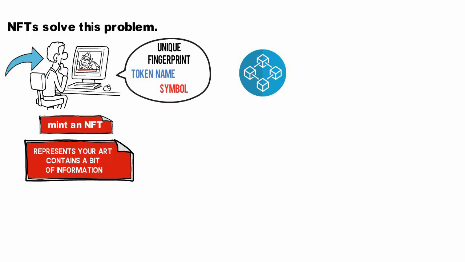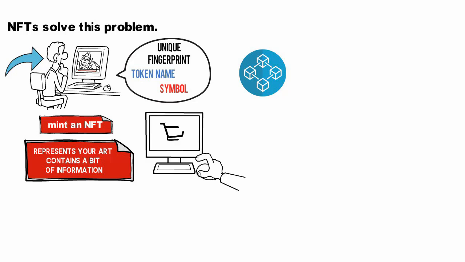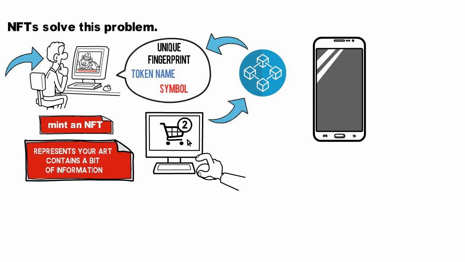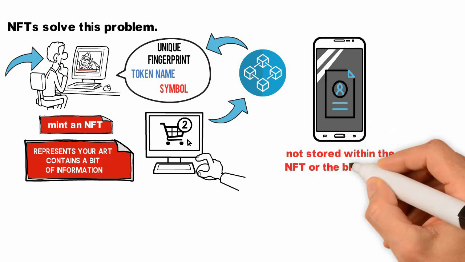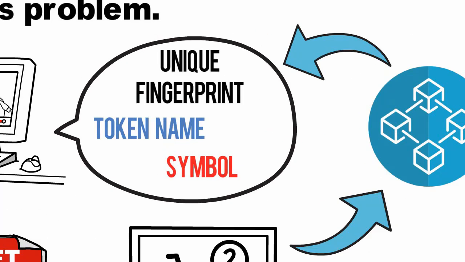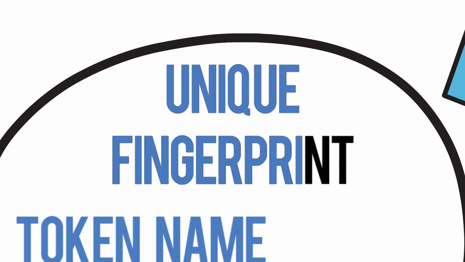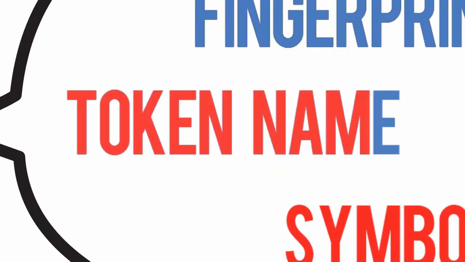Now you can sell the token by creating a transaction on the blockchain. The blockchain makes sure that this information can never be tampered with. It also allows you to track who's the current owner of a token and for how much it has been sold in the past. It's important to note that the artwork itself is not stored within the NFT or the blockchain, only its attributes such as the fingerprint or hash of the file, a token name and symbol, and optionally a link to a file hosted on IPFS. More about that in this video here.